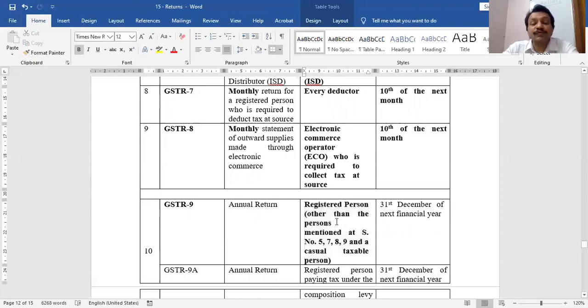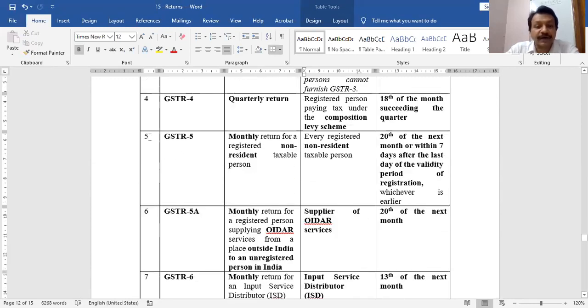So annual return has to be filed by every registered person except these 6. So who are these special persons mentioned at serial number 5, 7, 8, 9, and a casual taxable person. Ignore this word casual taxable person for now. Let me show you first who are mentioned at serial number 5, 7, 8, 9.